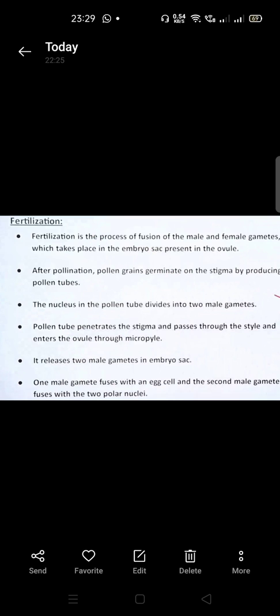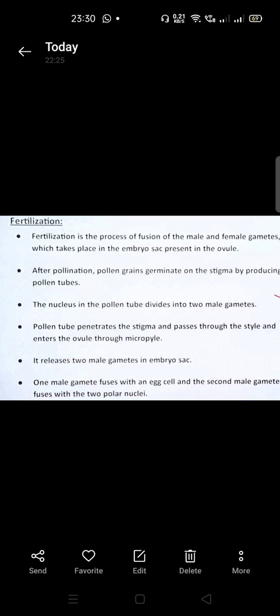So now students, we have seen the structure of the ovule and the structure of the pollen grain. Now what happens exactly in the fertilization process, we will see. Fertilization is the fusion of a male and a female gamete to form a zygote. This fertilization not only takes place in the flower, it takes place in human beings also. Human beings we will study later, but this part is common. There is also zygote formation, male sex cell and female sex cell. So here I would like to tell you.